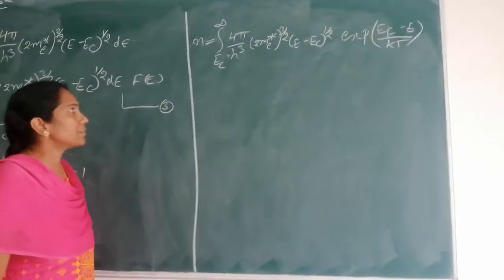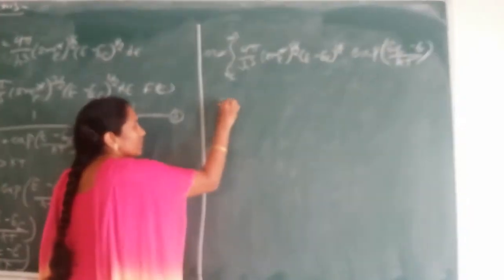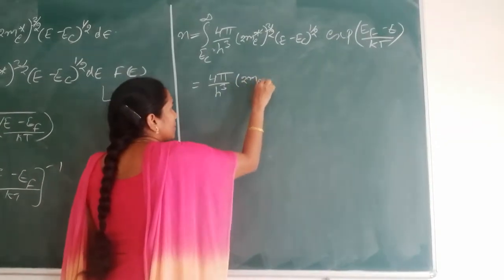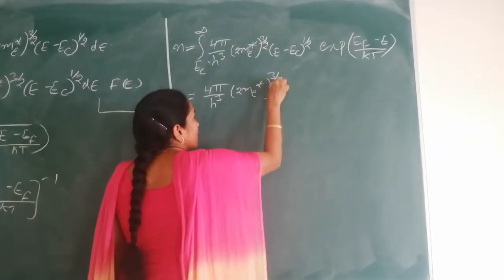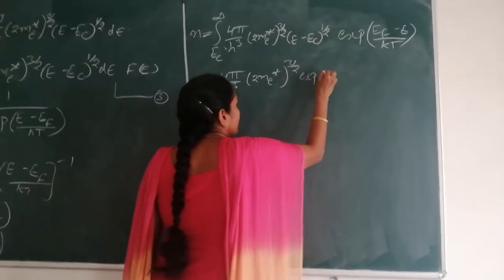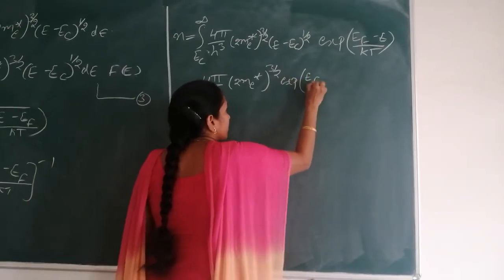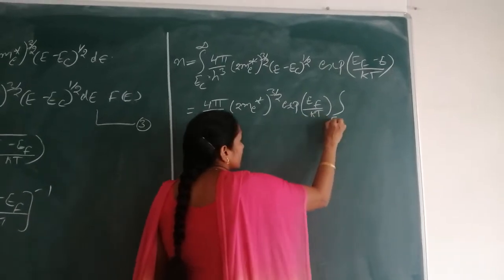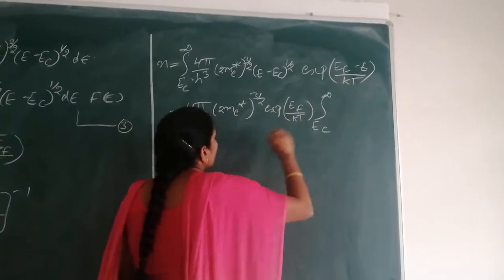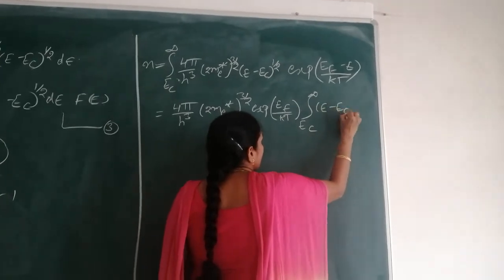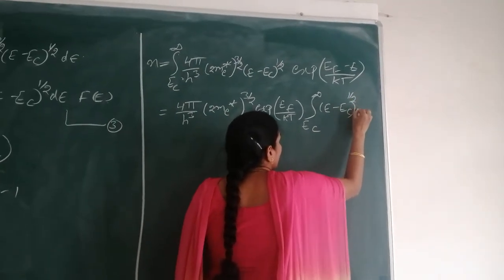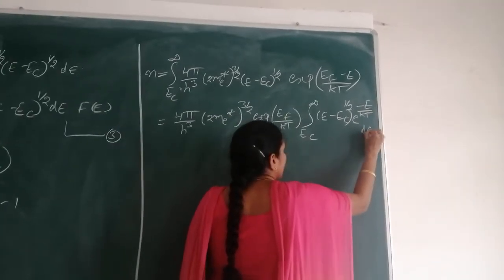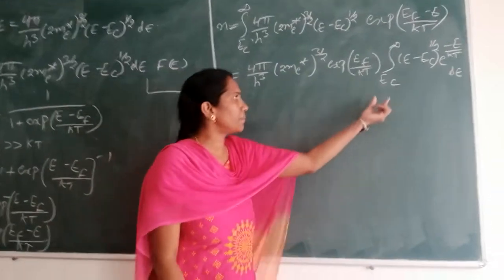Now take the constant terms out of the integral. So 4π by h³ (2m_e*)^(3/2) into exponential of E_F by kT into the integral from E_C to infinity of (E − E_C)^(1/2) e^(−E/kT) dE. Now we have to simplify this integral.